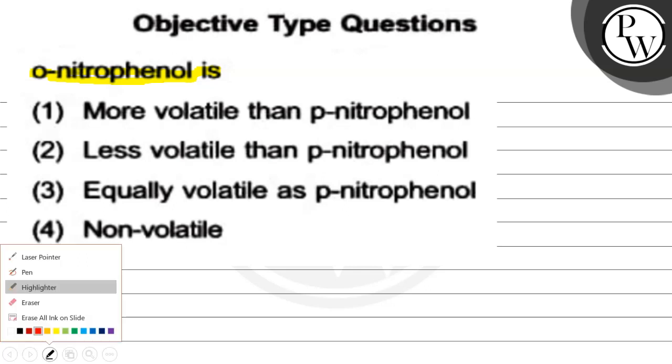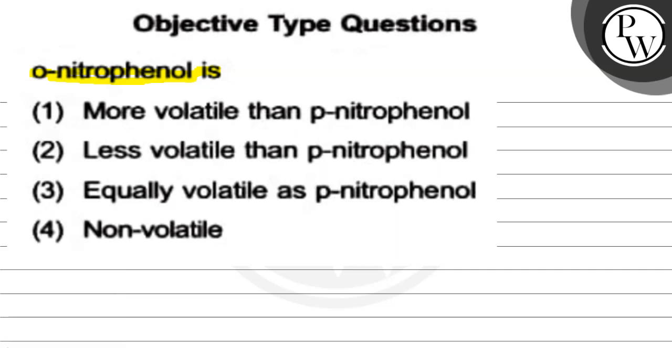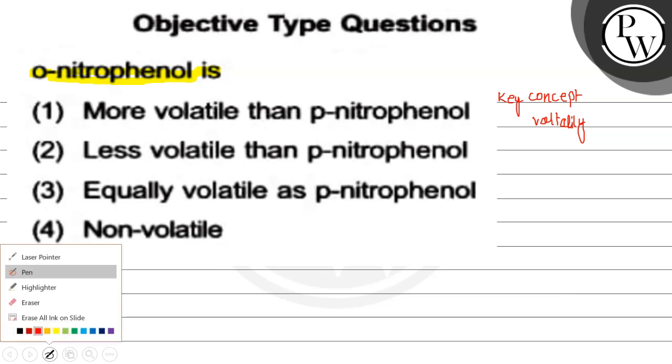वोलेटिलिटी. So first we write the key concept of this question, that is volatility. Okay, volatility. So first we draw the structure of orthonitrophenol and paranitrophenol.